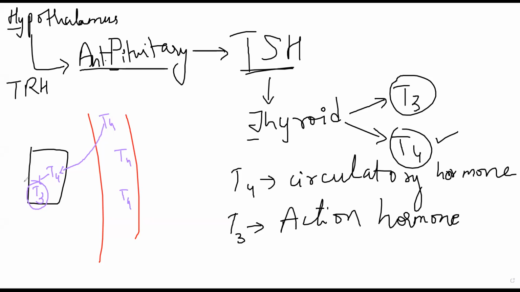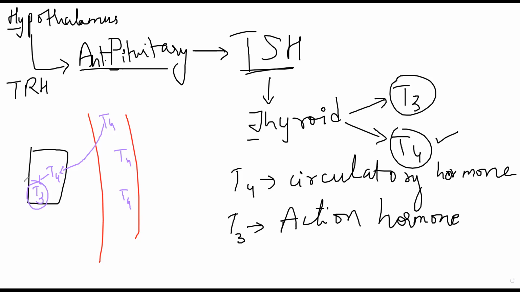But this T4, whenever your hypothalamus wants to induce a function in an endocrine gland, it will stimulate anterior pituitary, which in turn will stimulate your thyroid, which will secrete T4. T4 goes to that endocrine gland, and inside that endocrine gland cell, it will get converted into T3.